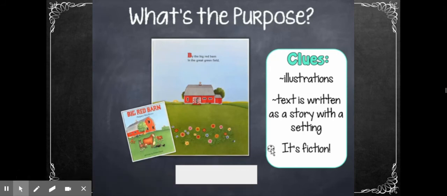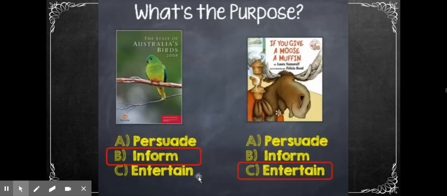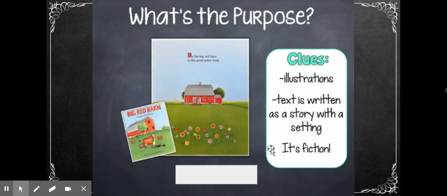All right, last one. This is a page from a picture book called Big Red Barn. It has illustrations, and the text on this first page tells you the setting. It says, by the big red barn in the great green field. A fiction picture book with an illustration must be written for your entertainment.